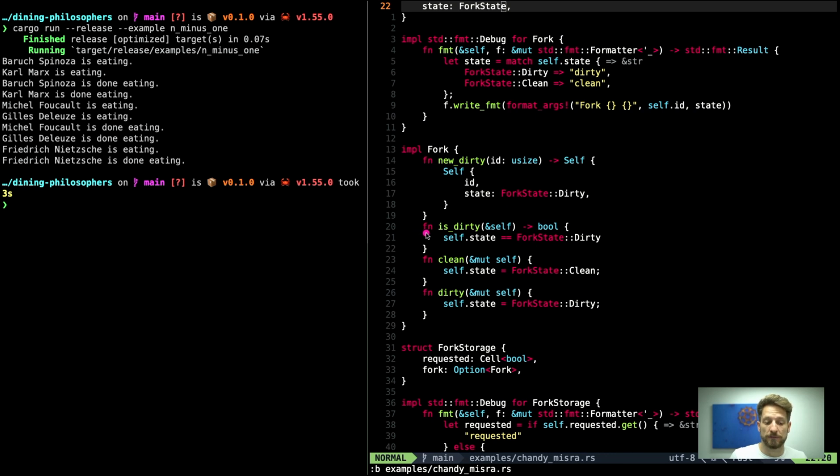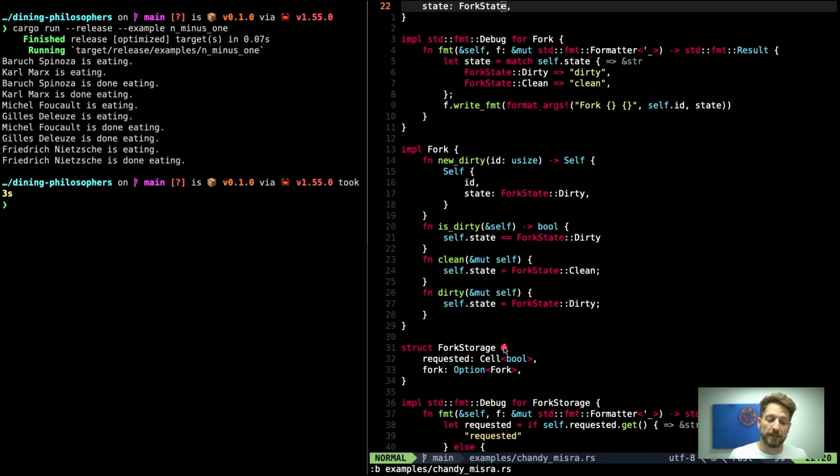Another thing we need is fast access to know if it's dirty or not. And then we can clean the fork. Here we now have to provide a mutable reference to self to be allowed to clean it. And the same is true if we want to dirty up the fork, we also have to take a mutable reference to self.